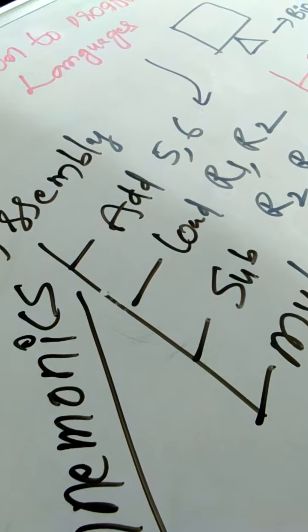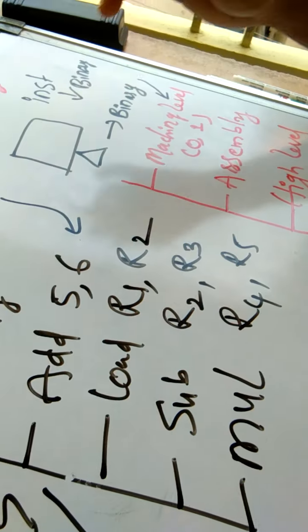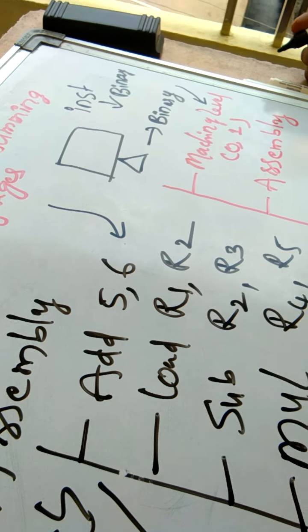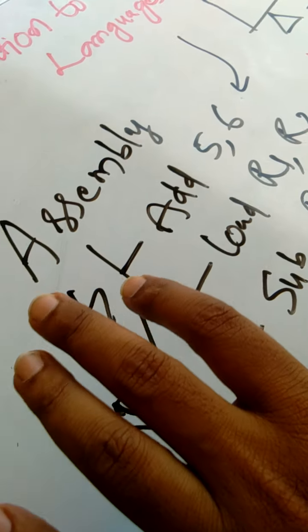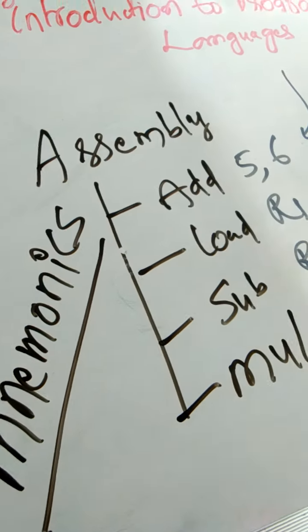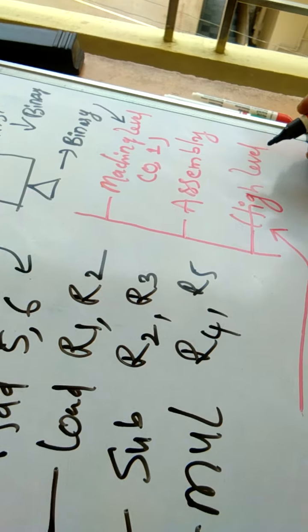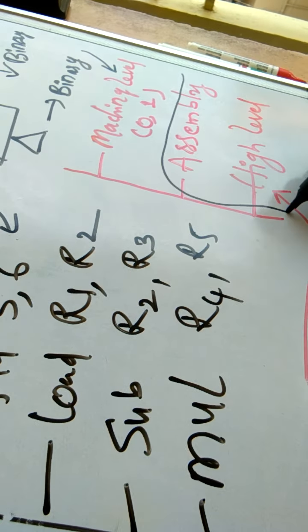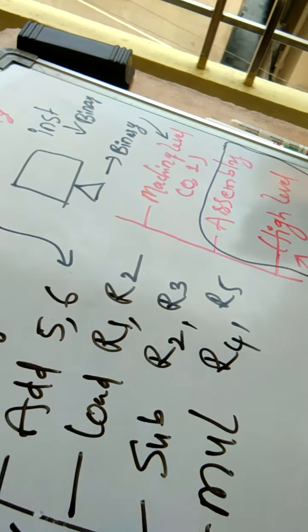Mnemonics are used. Now what is the difficulty is, in case of machine level language, computer straight away will understand it, but when it comes to the assembly level language, even though you are using mnemonics to write the instructions, computer won't directly understand. So either assembly level programming language or high level programming languages, both are not directly understood by the computer.